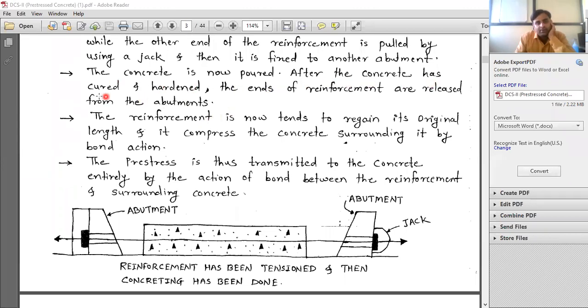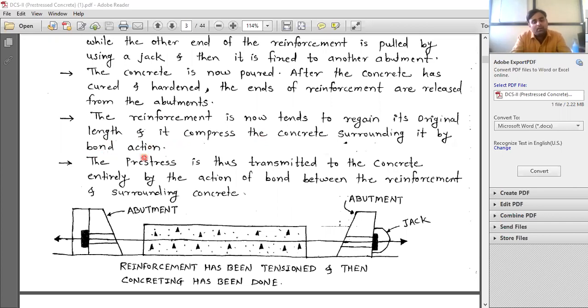After the concrete has cured and hardened, the ends of the reinforcements are released from the abutments. The reinforcement now tends to regain its original length and it compresses the concrete surrounding it by bond action.